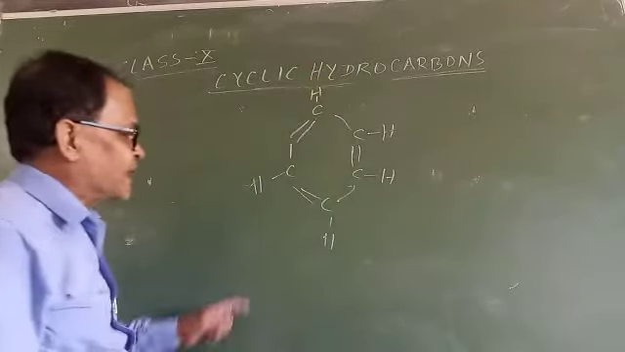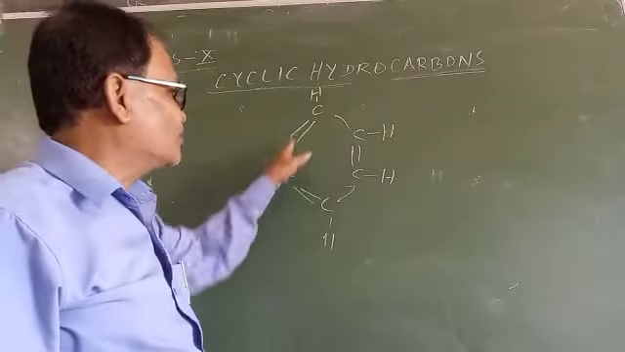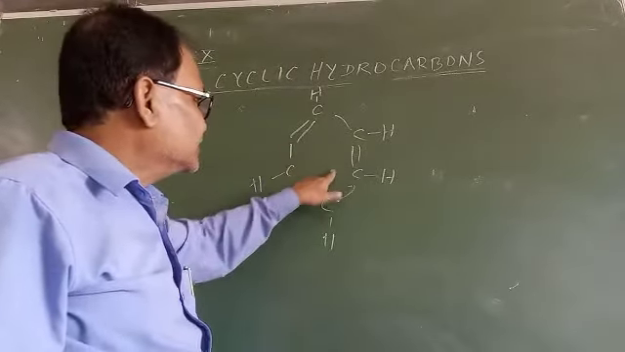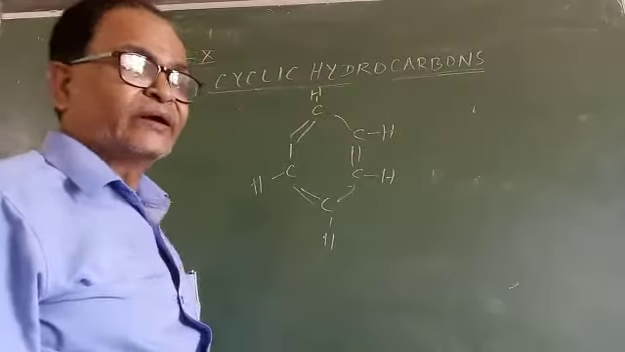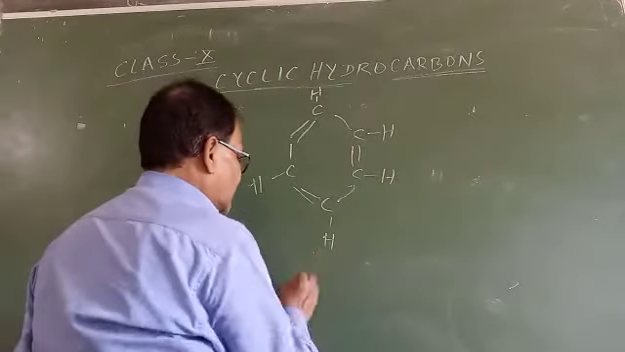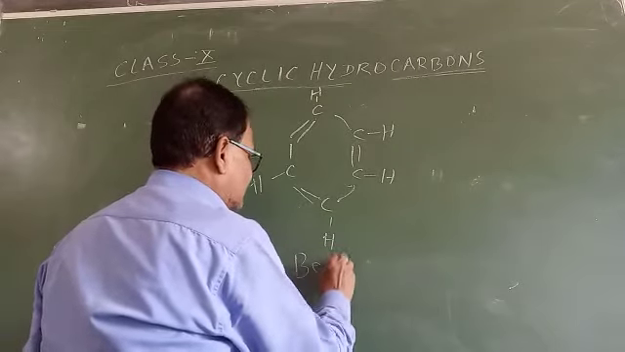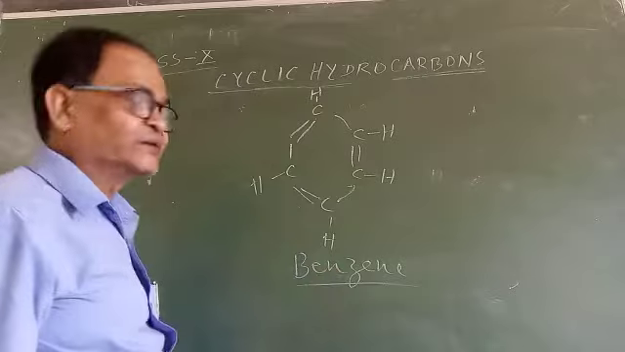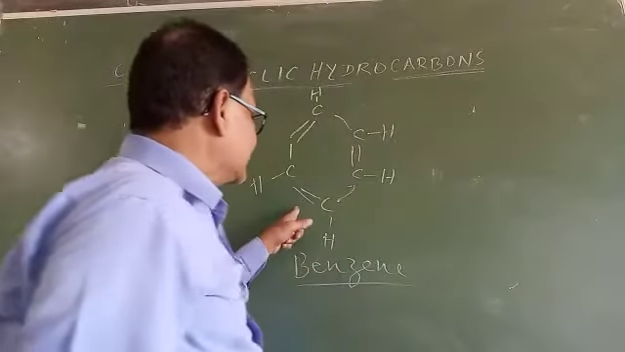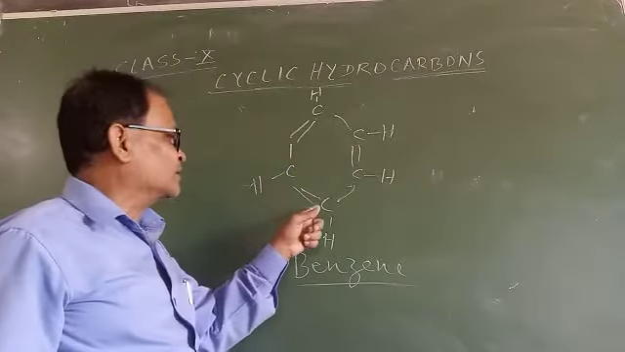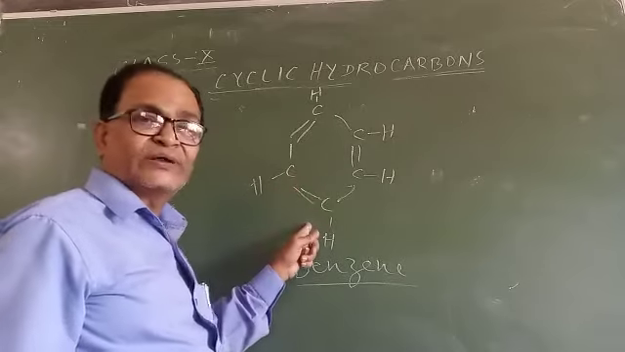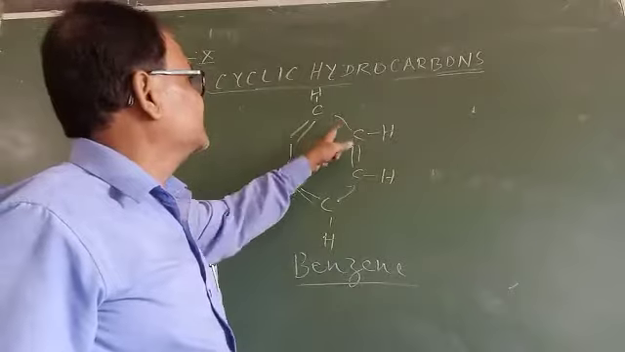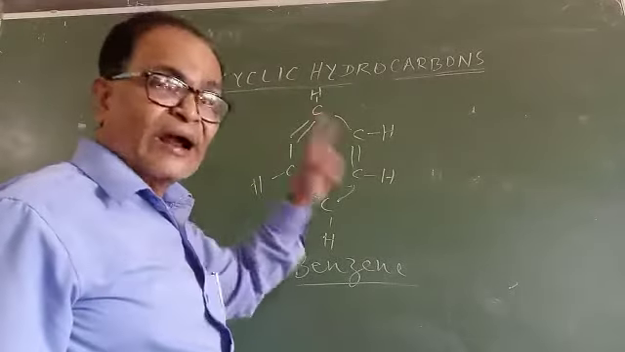here we see that there are three double bonds present in this hexagonal ring. This is called benzene, an aromatic compound. Benzene. Since in this hydrocarbon two carbon atoms are joined together by a double covalent bond, it is an unsaturated hydrocarbon.